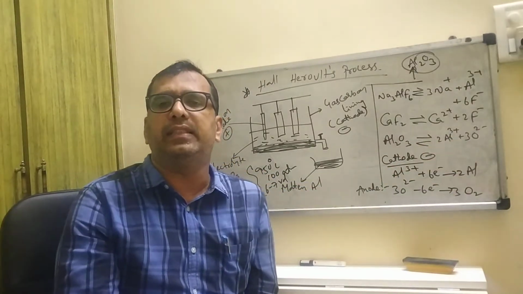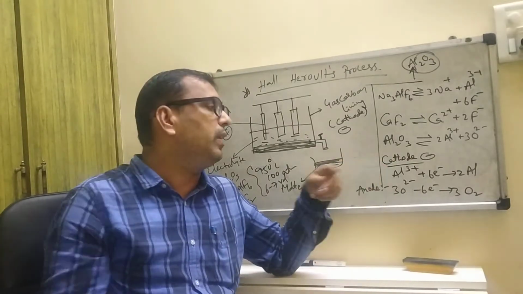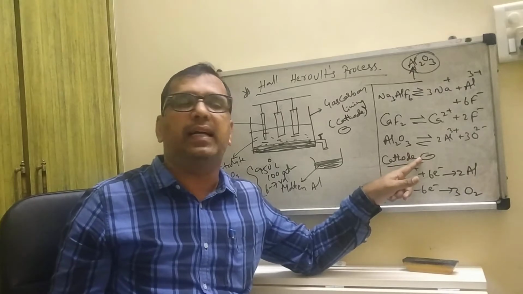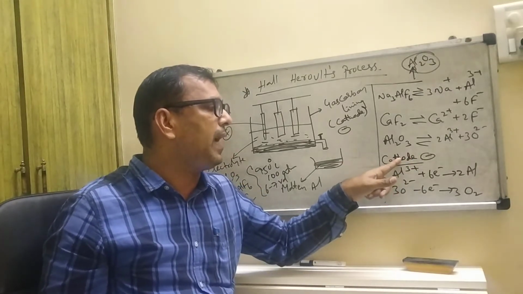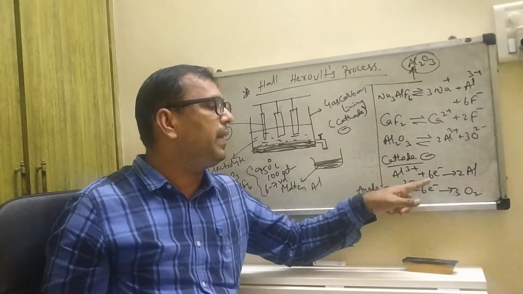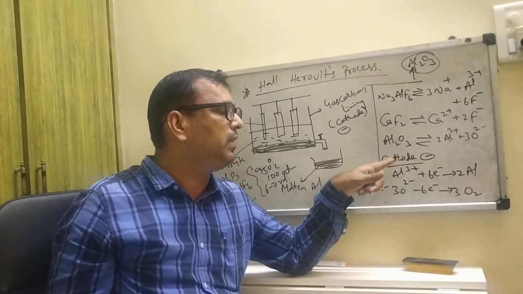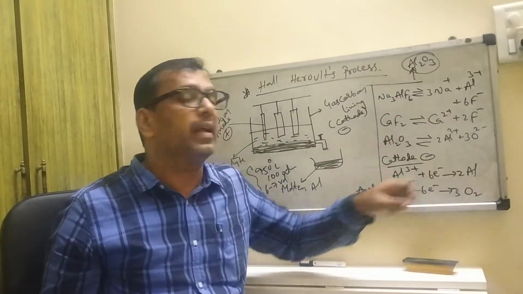At this stage, the cathode is negatively charged, and it attracts aluminium. By attracting 6 electrons, the aluminium settles at the cathode.